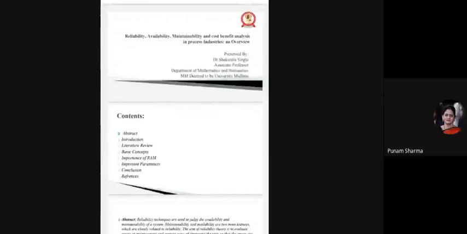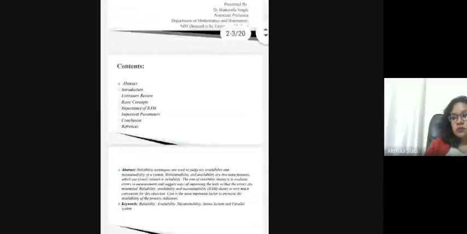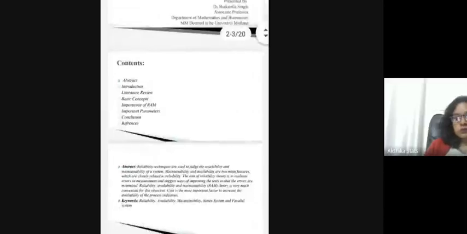Abstract. What is the main motto of this topic? Reliability techniques are used to judge the availability and maintainability of a system. Maintainability and availability are the two main features which are closely related. The aim of the reliability theory is to evaluate errors in measurement and suggest ways of improving the test so that the errors are minimized.